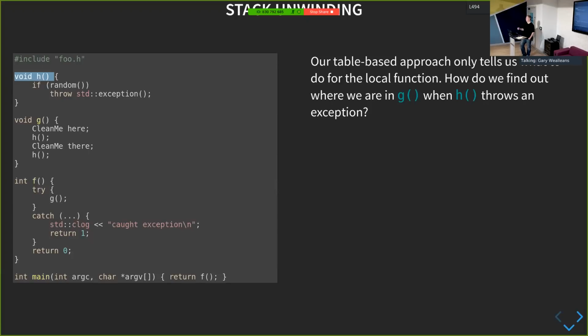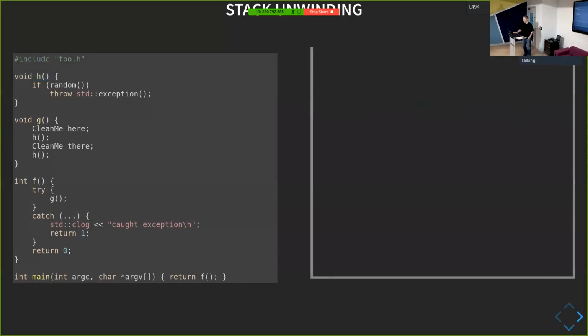It was easy for the setjmp/longjmp case. We didn't have to care about it. We just discarded the stack and did all the cleanup routines we needed to run. But now, because our table is based on the instruction pointers in those frames, we need to find out where we were in those frames. And then from where we were, we go through our table and work out what we need to clean up. Make sense? Right.